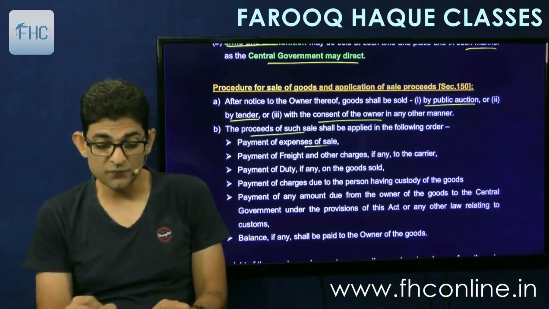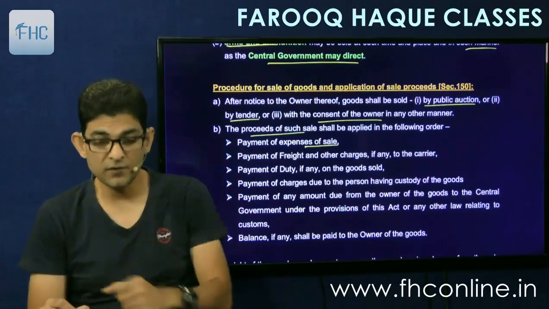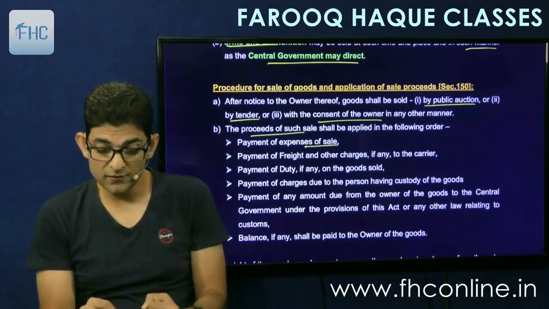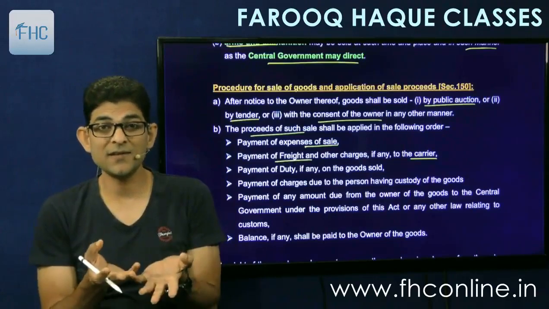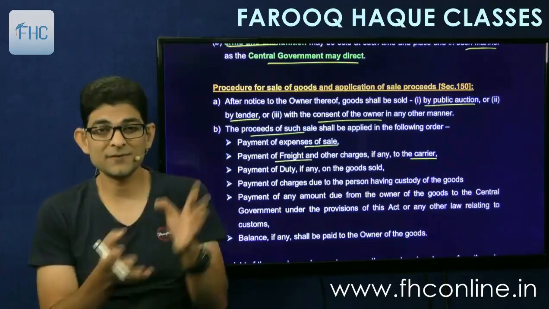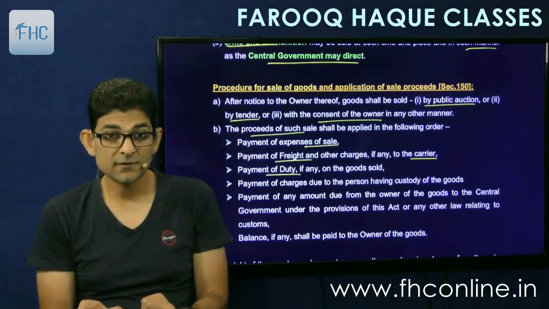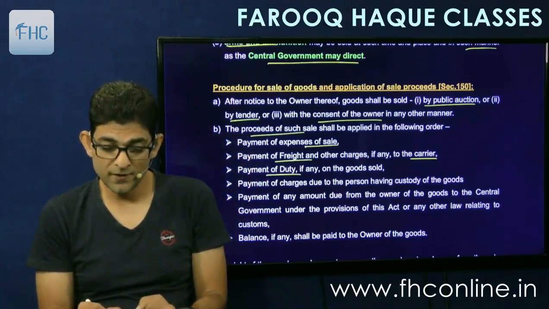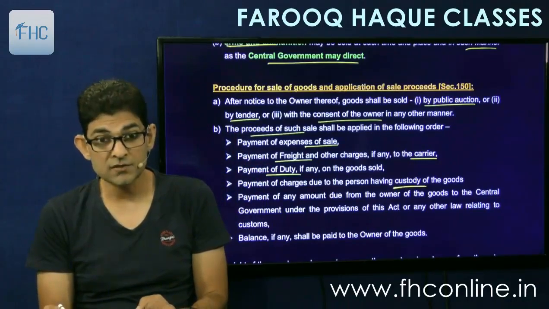First, towards expense of sale. So whatever expense has been incurred in selling will be recovered first. Then freight and other charges, if any, to the carrier. If the carrier is standing there and his freight has not been paid, pay him the freight. Then duty, the customs duties and all. Then the charges due to the person having custody of goods, the custodian's charges.